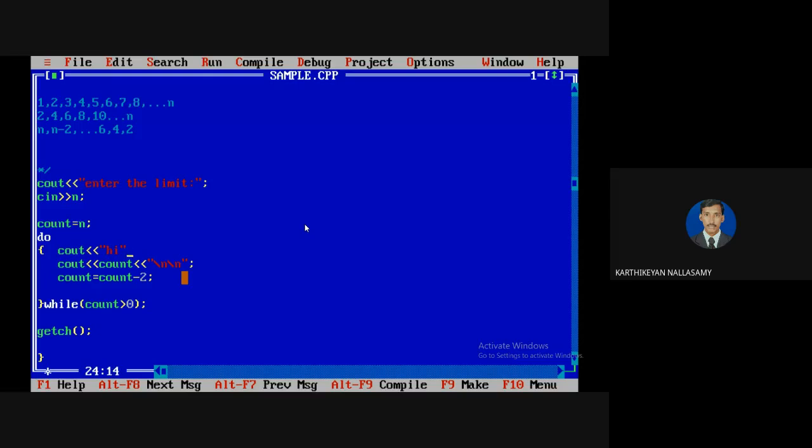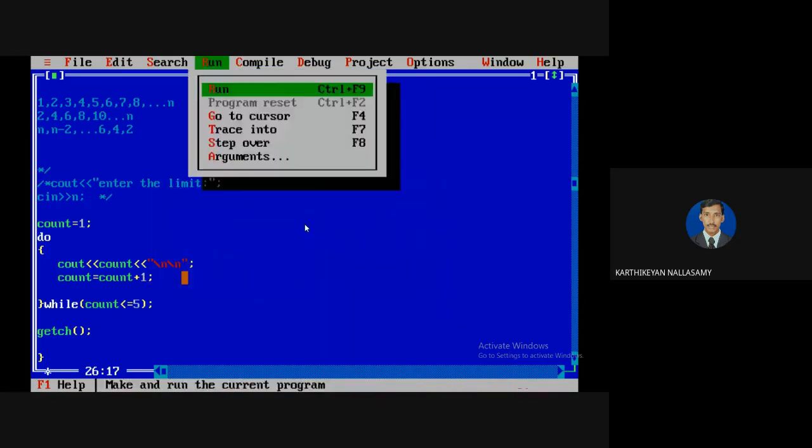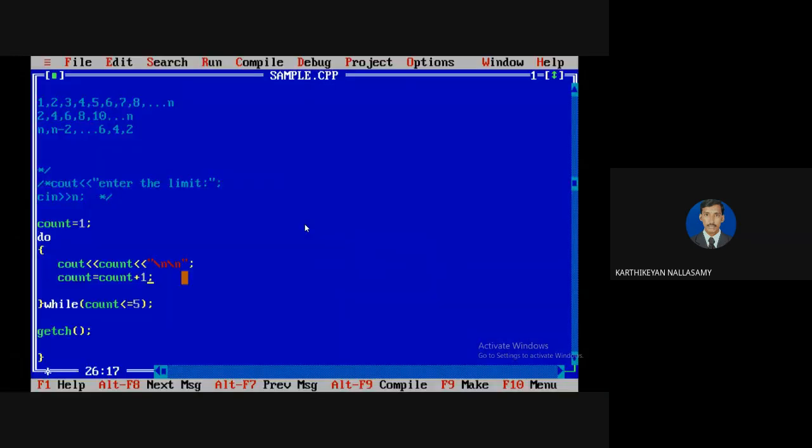Here I want to say one more thing. Looping statements are classified into two types: counter control loop and sentinel control loop. In a counter control loop, the number of times the loop executes is decided at compile time itself. For example, if I want to print 1 to 5, it's easy to understand, I don't need to worry about getting an input. Here the loop will be executed 5 times. Everyone knows that at the time of writing the program itself. Clear? Then it is called a counter control loop.